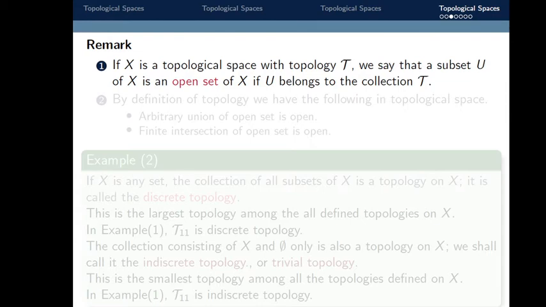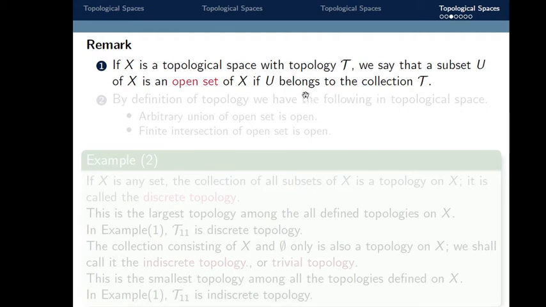Elements in tau are nothing but sets, and a subset U of X is an open set of X if and only if U belongs to the collection tau.